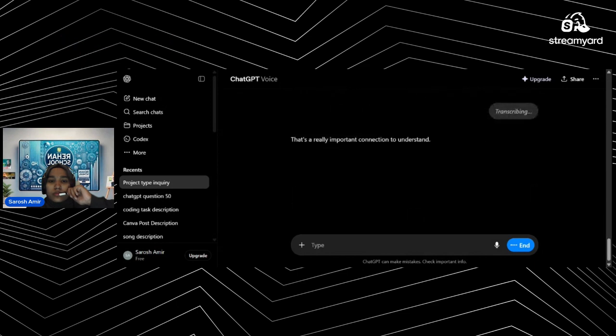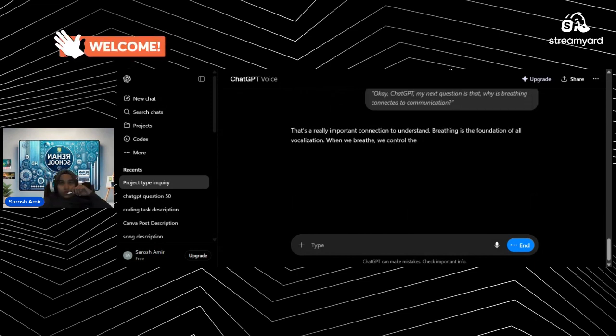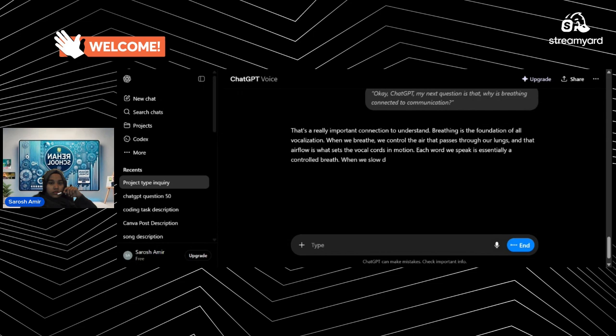That's a really important connection to understand. Breathing is the foundation of all vocalization. When we breathe, we control the air that passes through our lungs, and that airflow is what sets the vocal cords in motion. Each word we speak is essentially a controlled breath.